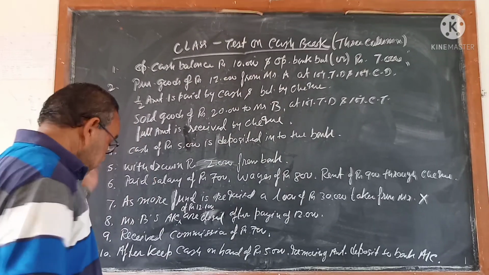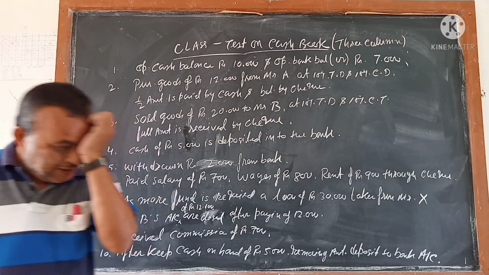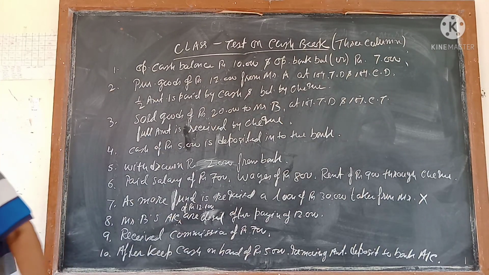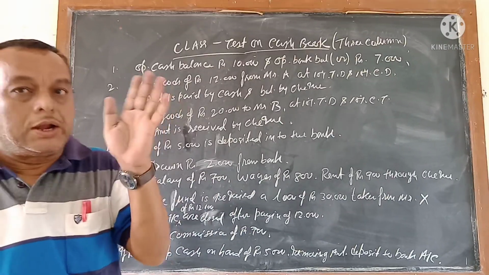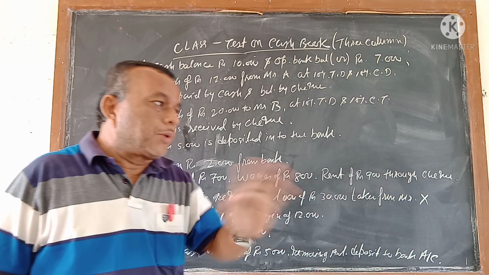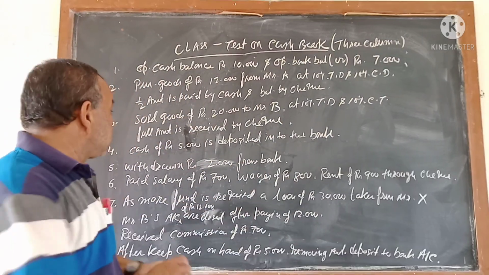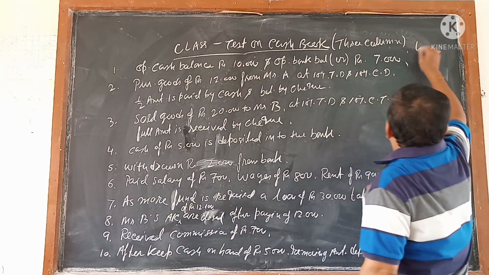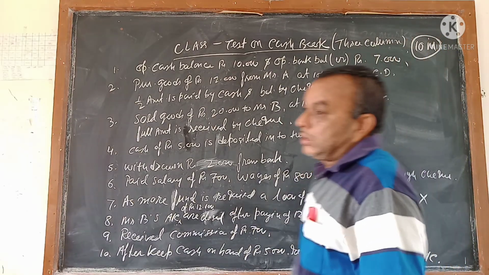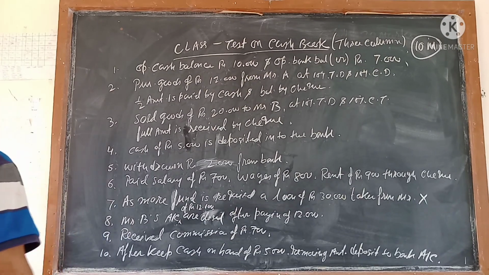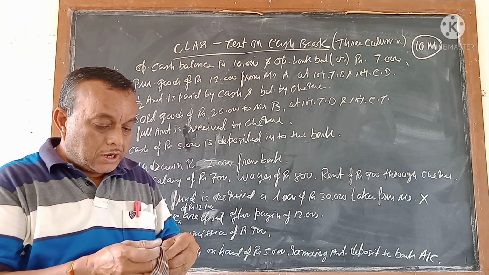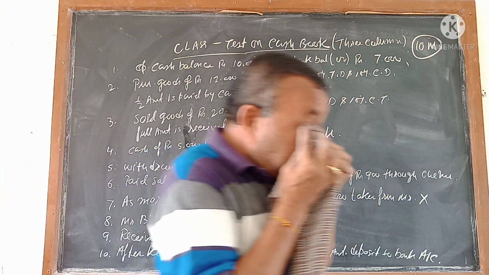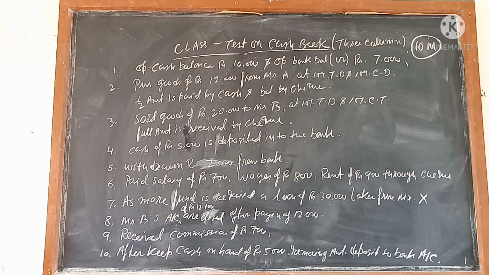In total I wrote 10 transactions. This is a typical cash book question. I have given two test questions: one on the chapters of simple journal and journal proper together, and one on cash book, which is for 10 marks. Everyone will do this test. Once again I am telling you, this is compulsory. If you do not do the test, marks will be deducted for internal. Okay? Hope you are getting it, and do it very seriously. Okay, bye.